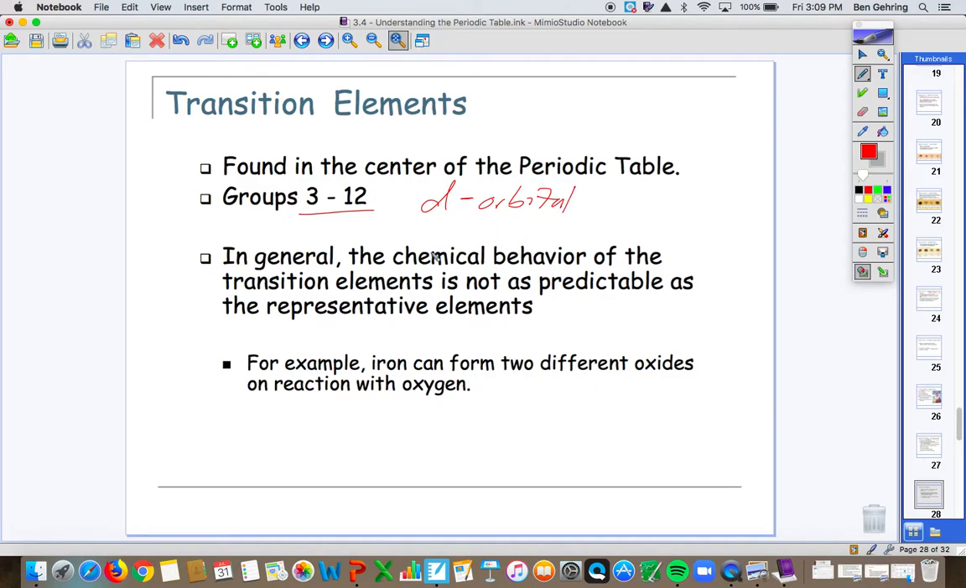So these guys have multiple, we call them valence states, multiple charges. So for example, iron can form a charge of +2, or iron can form a charge of +3. Gold can be +1, or gold can be +2. Manganese has like 4 valence states. So it all depends. But that is your transition elements in the middle.